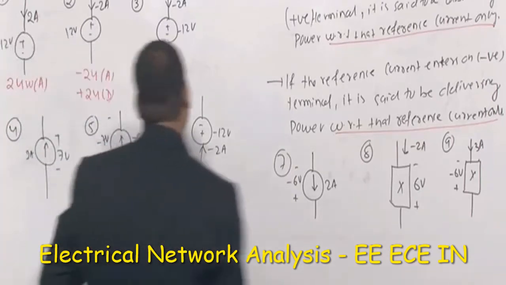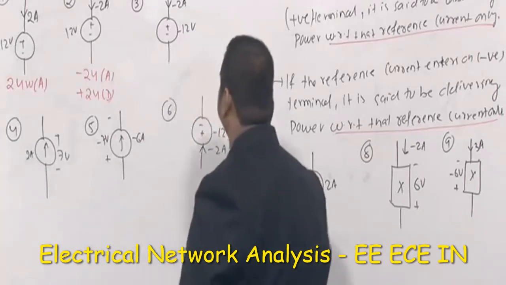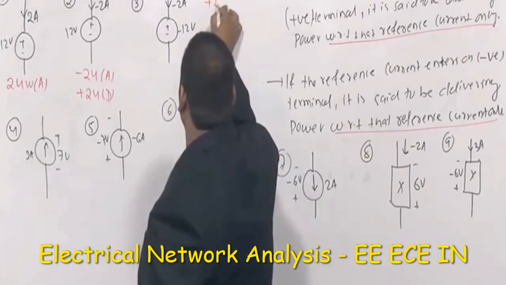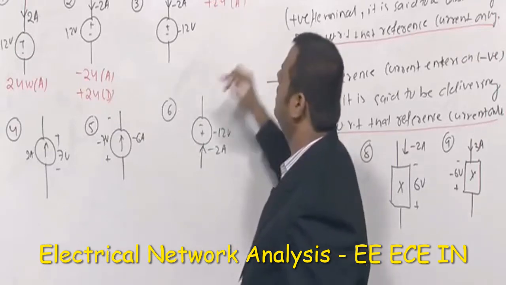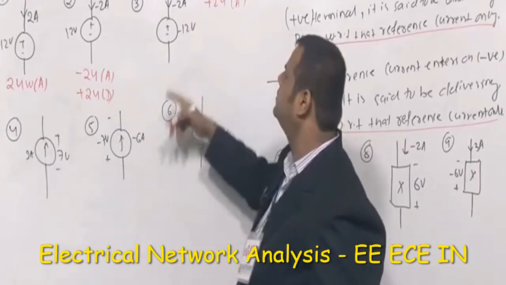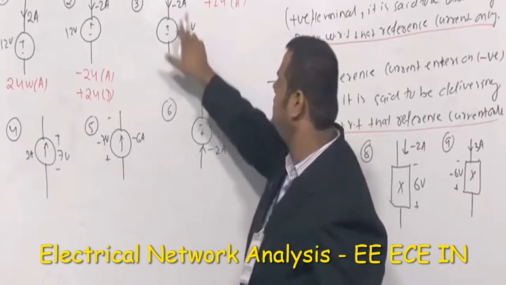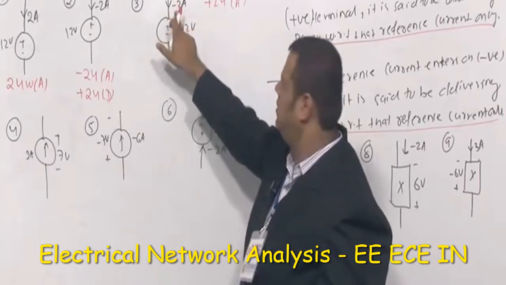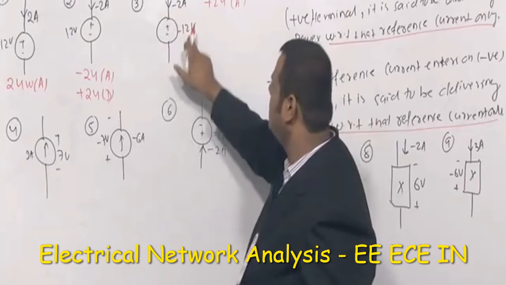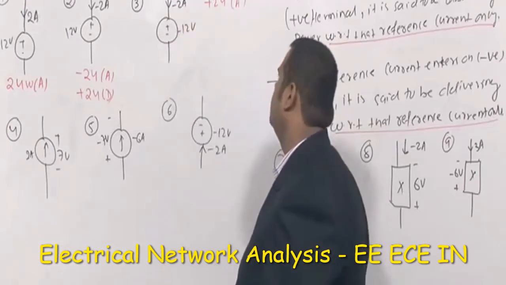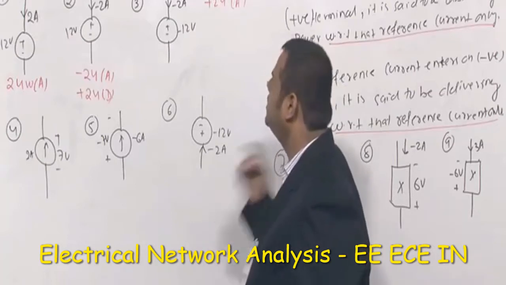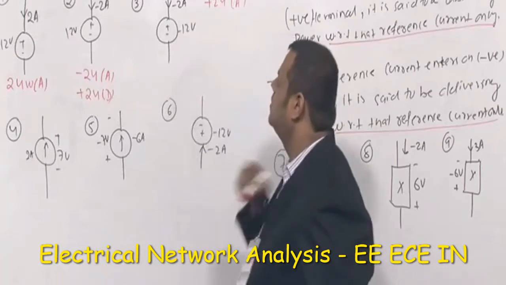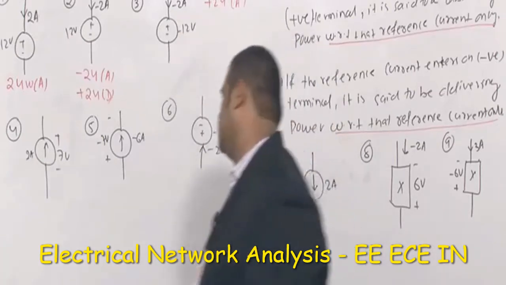In the similar manner, minus 12 into minus 2 is plus 24. So plus 24, absorbing or delivering? Definitely absorbing, because to evaluate this one we need to refer to which current? This current, because I am multiplying this into this. Don't miss that sign. You consider this negative sign. Minus 12 into minus 2 is plus 24. So how to decide absorbing or delivering? Then you come to the current. Where is the current entering? On the plus. So it is absorbing.